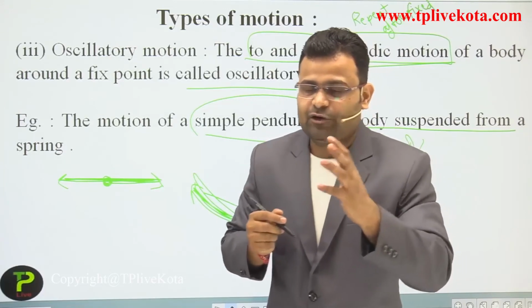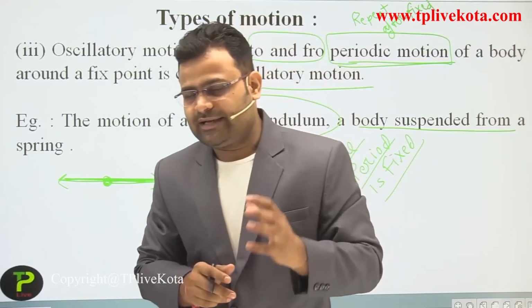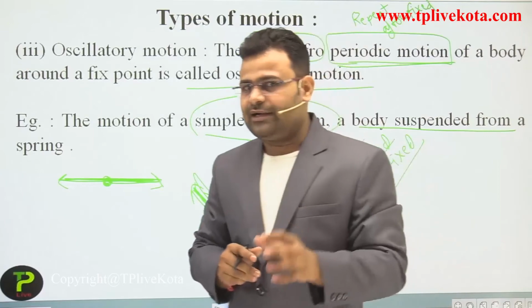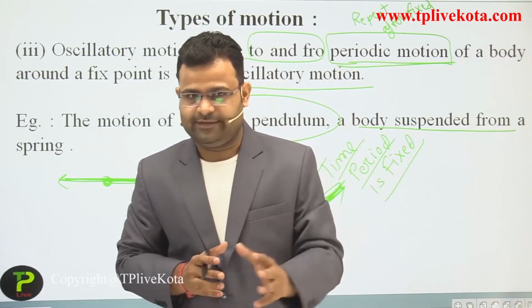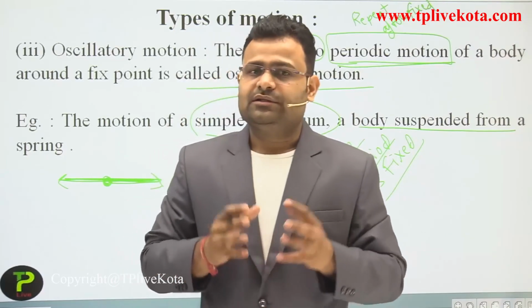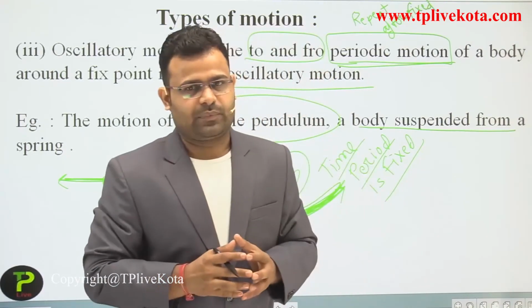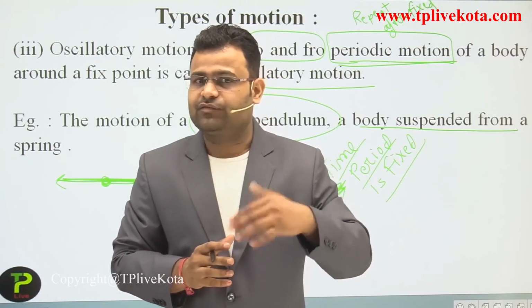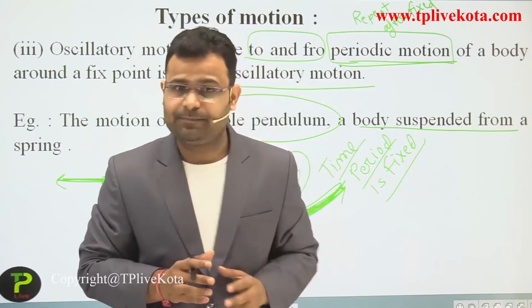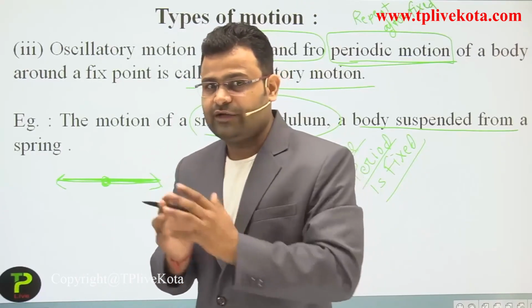It doesn't depend on the path. Let the example be that we attend our class at 10 o'clock sharp daily. That means, dear students, that work is repeated again and again after 24 hours. That is a fixed time period, 24 hours.